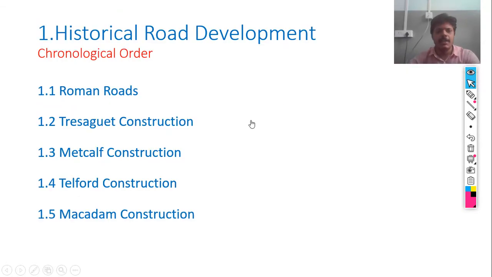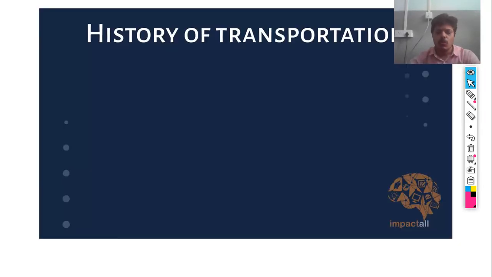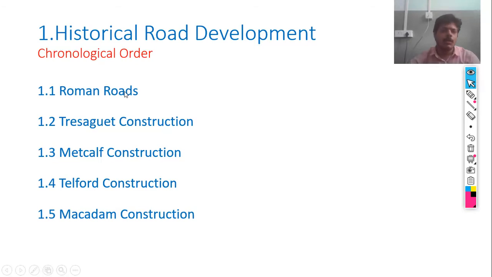So in this lecture, today we are going to learn about historical road development and highway planning in India. Before we start, we will see the chronological order of historical road development: from the Roman roads, Tresaguet construction, Metcalfe construction, Telford construction and Macadam construction.